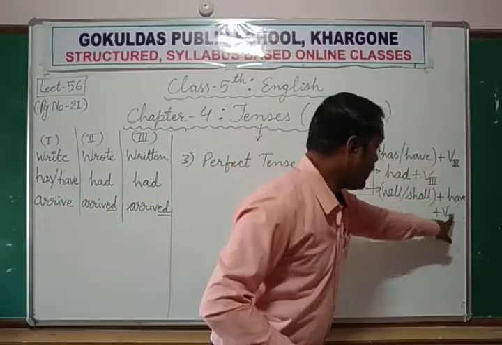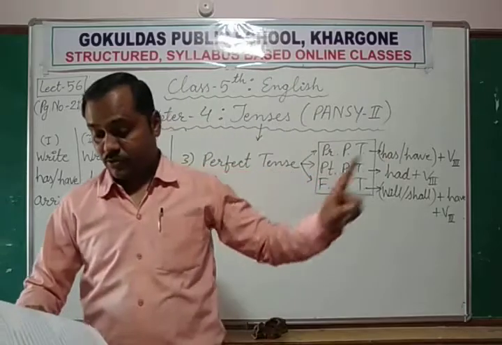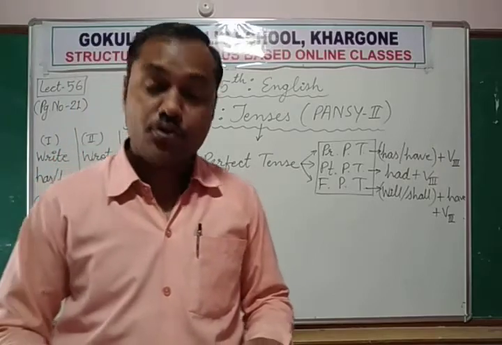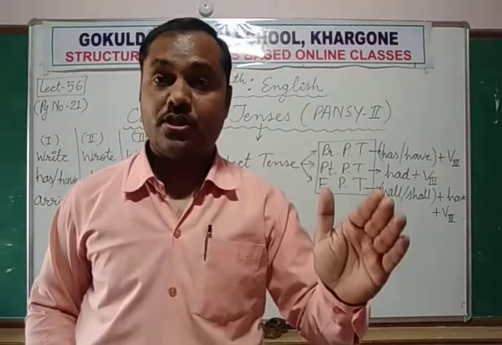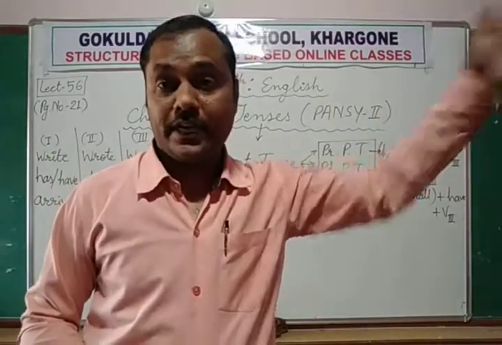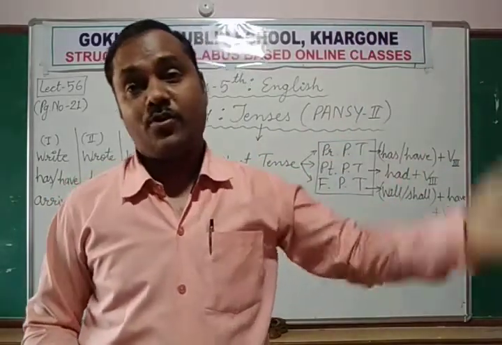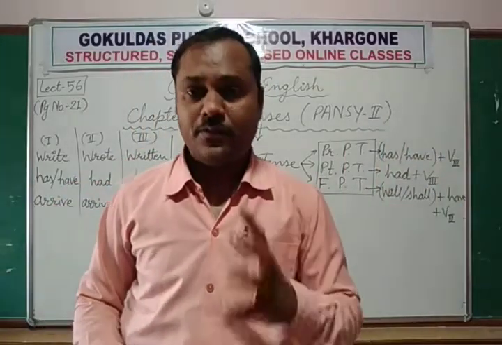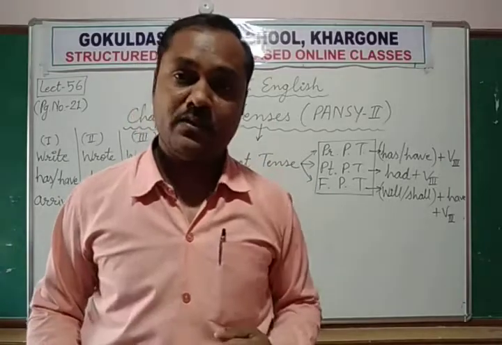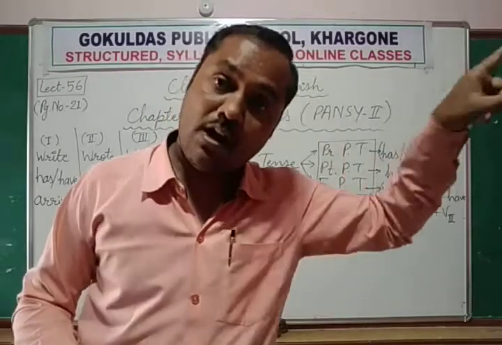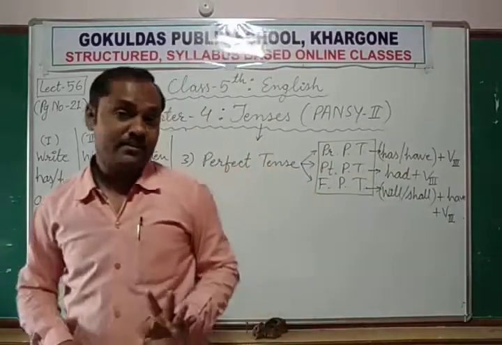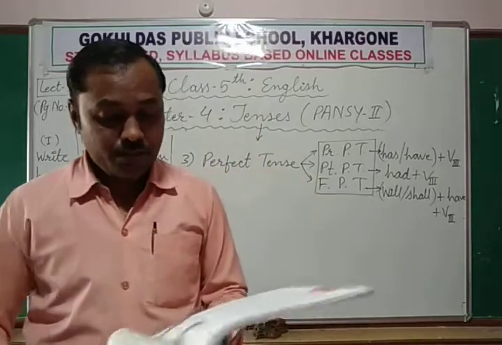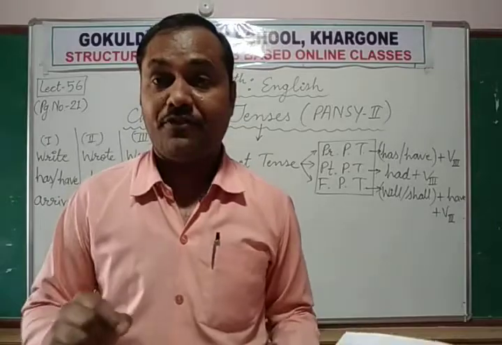Will have arrived, third form of the verb. It shows that an action will have been finished in the future time. ट्रेन स्टेशन पर आ चुकी होगी, लेकिन अभी नहीं, कल 5 बजे आ चुकी होगी. आप देख लेना, कल 5 बजे ट्रेन आ चुकी होगी. Something for which we have determined. Okay, confirm that ये हो चुका होगा, कल देख लेना. That is how we show these sentences in future perfect time. Such verb is said to be in the future perfect tense.